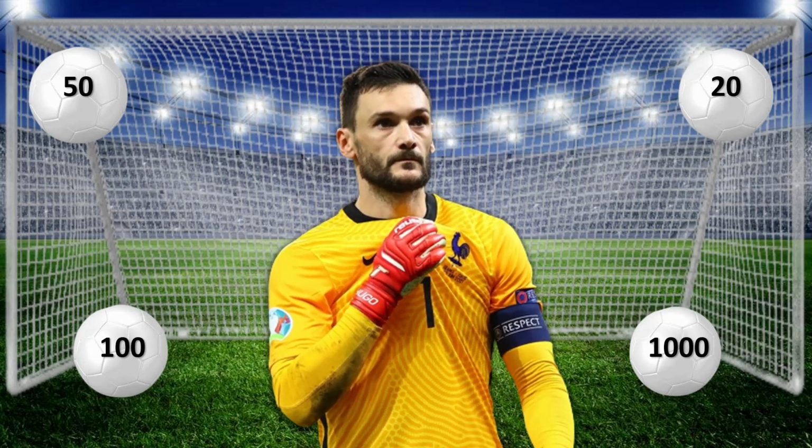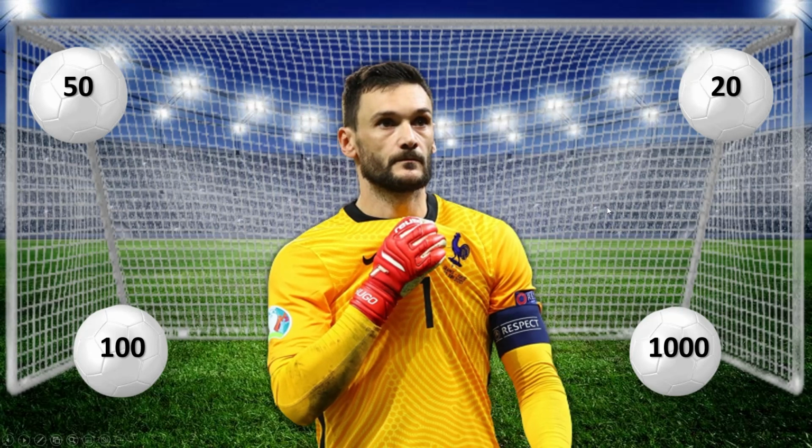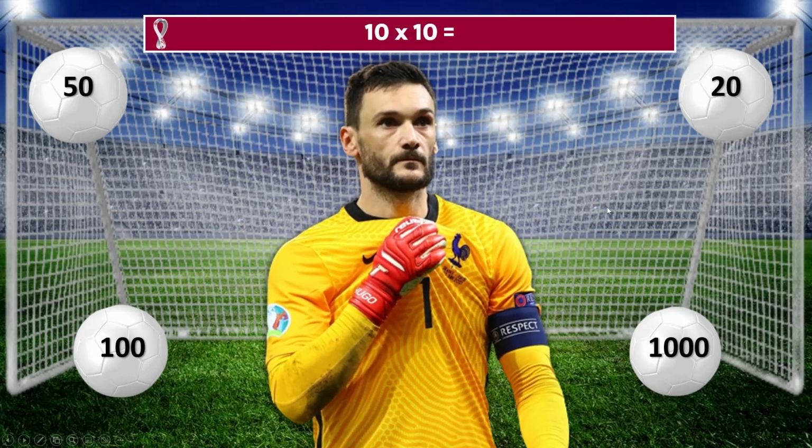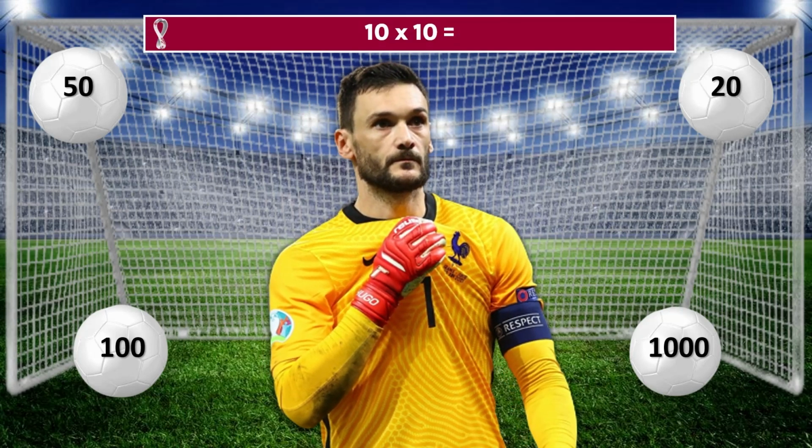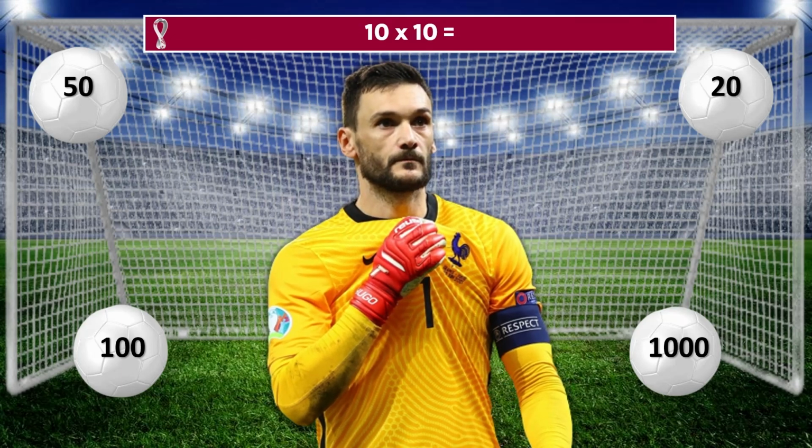Just click or hit the spacebar to bring down the question bar. 10 times 10 is obviously 100. So let's choose an incorrect answer and show you what happens.